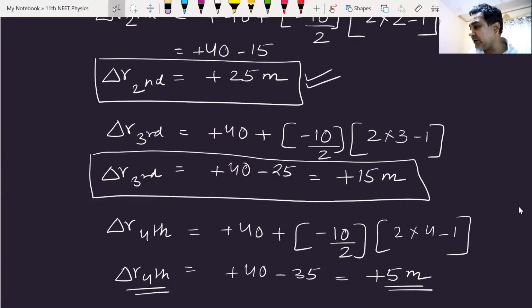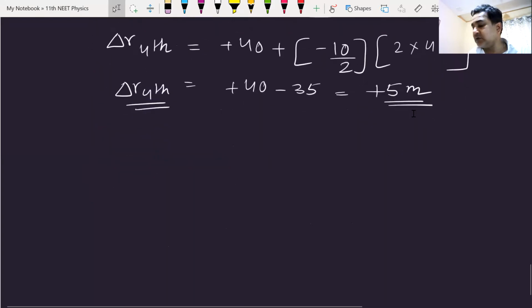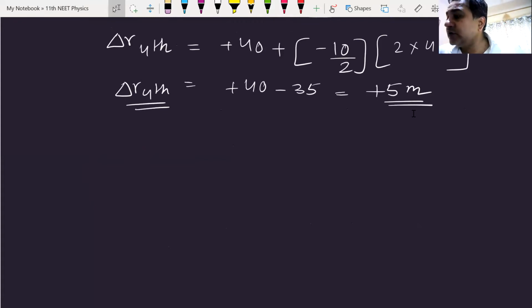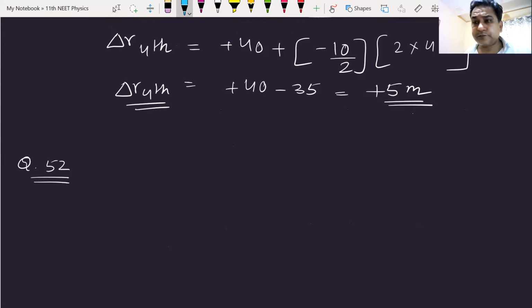I will be also trying to get my own answers. So this is, I think, question number 52. We are looking at question number 52 from your solved examples in your notes.